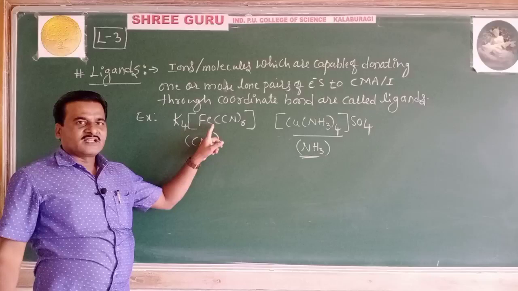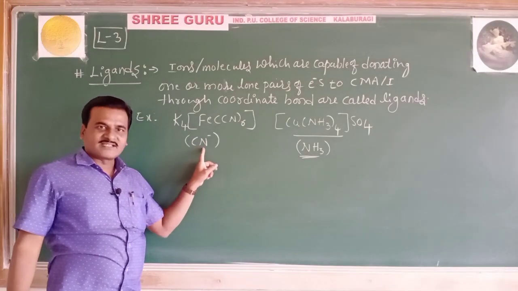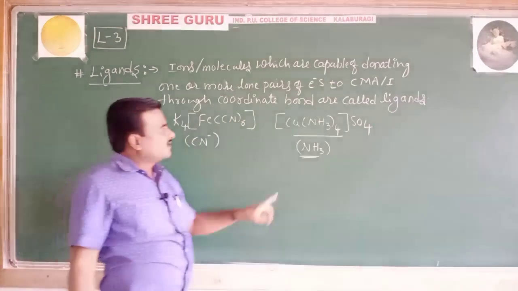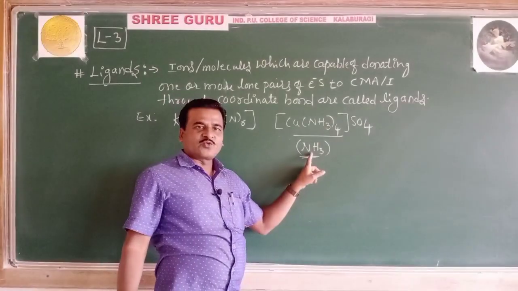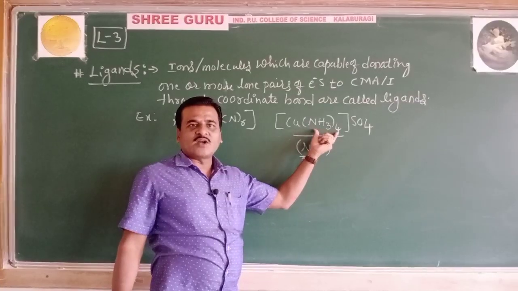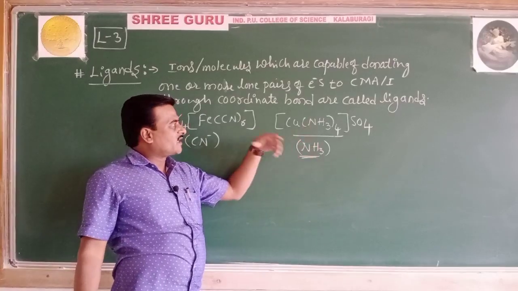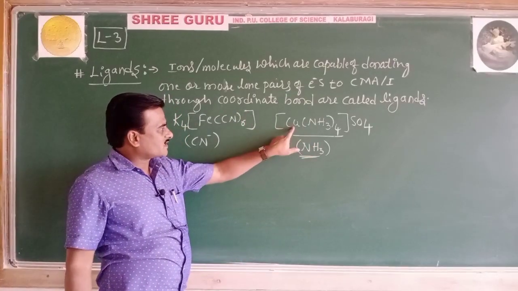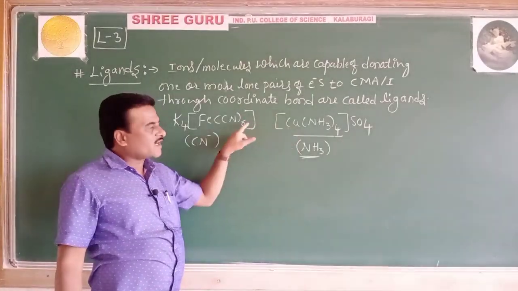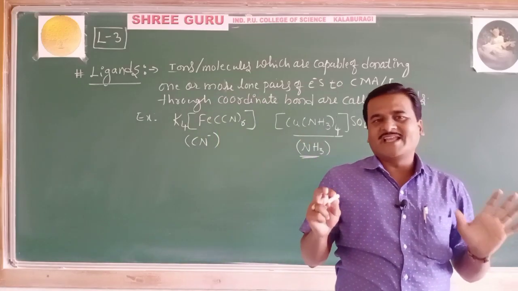The ligand in K4[Fe(CN)6] is CN minus, an anion, a negative ion, acting like a ligand, and NH3, a neutral molecule, is the ligand in the second coordination compound. The ions or molecules which can donate one or more lone pairs of electrons to the central metal atom or ion through coordinate bond are called ligands.